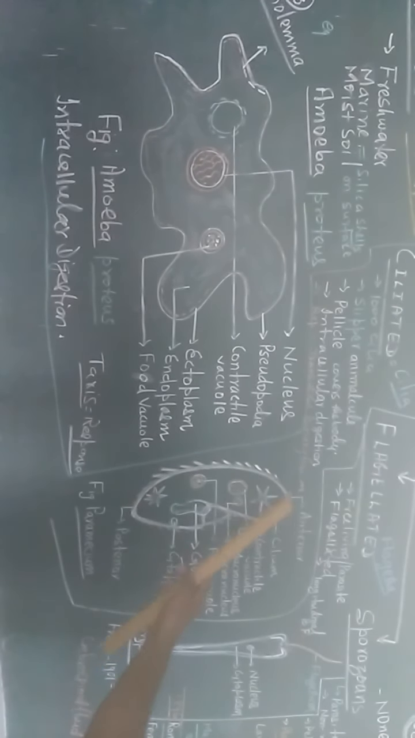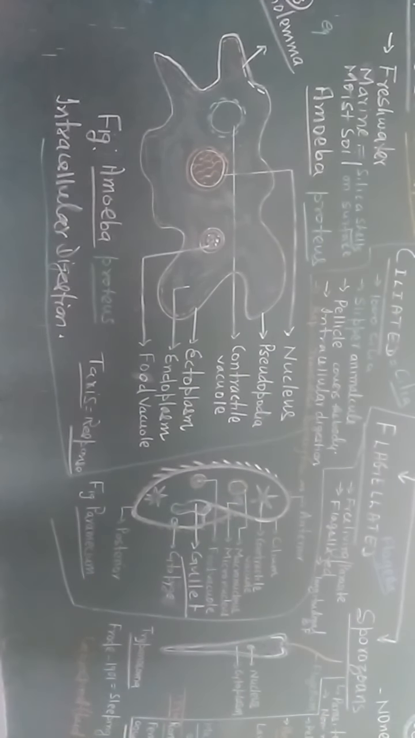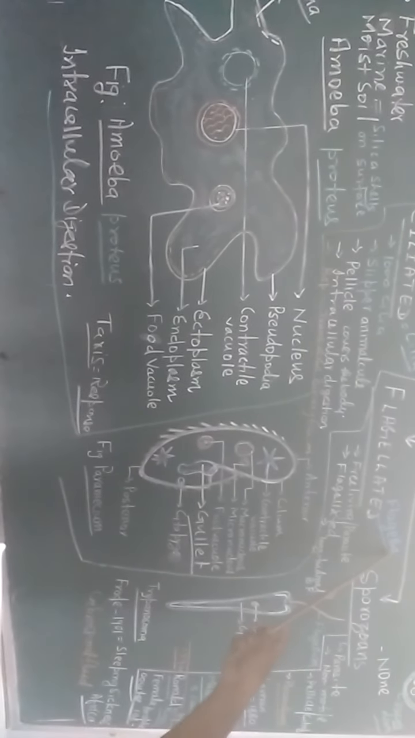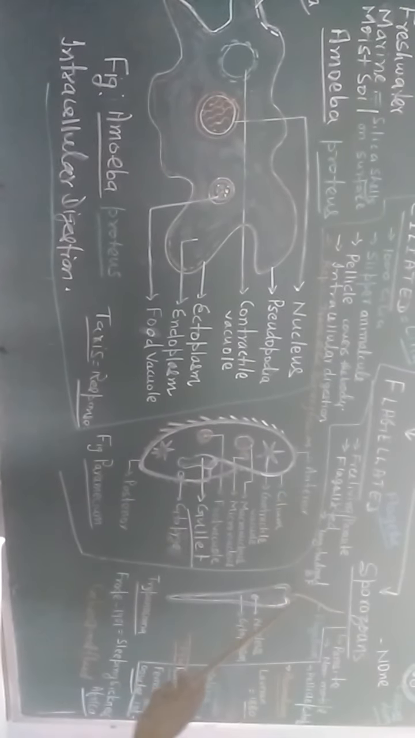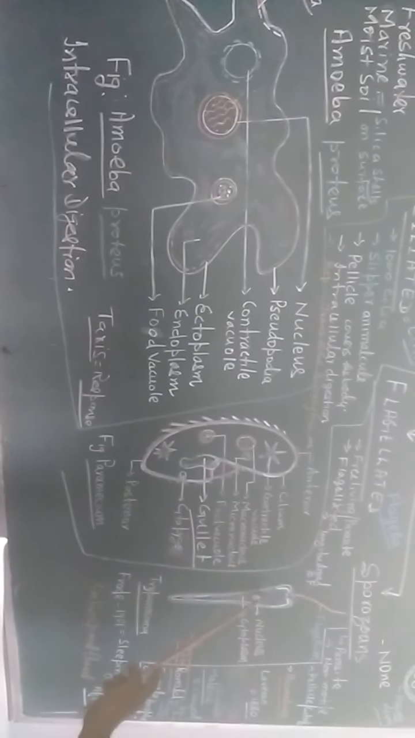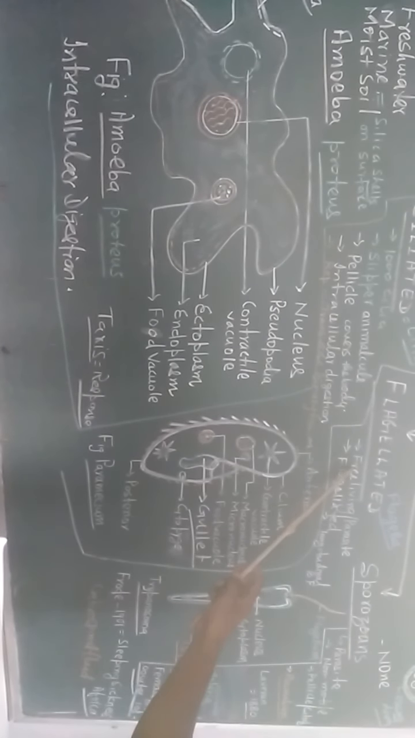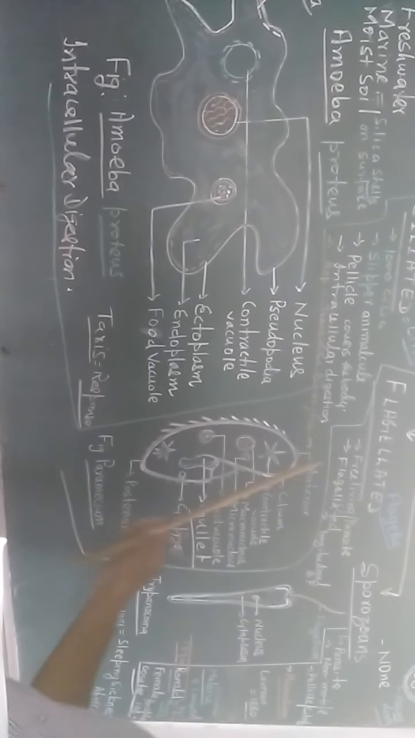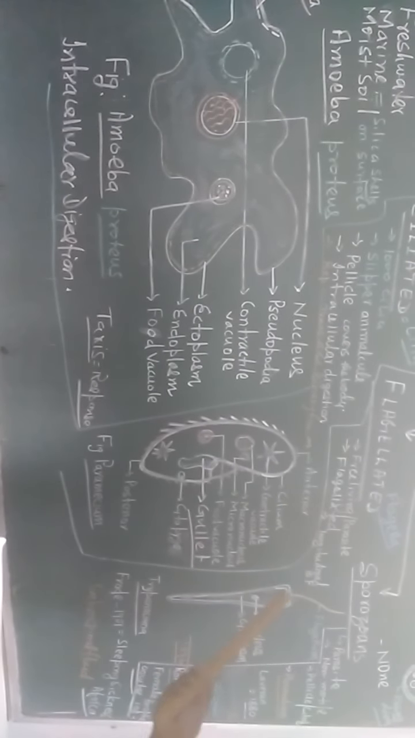So this is Paramecium. This part is the anterior portion and this one is the posterior portion. In this way you can draw the diagram of the ciliated, with cilia as the locomotory organ. Then flagellated: flagella serve as the locomotory organ. Here you can see the diagram of Trypanosoma having a flagellum, nucleus and cytoplasm. It is free living or parasite; Trypanosoma is a parasite.